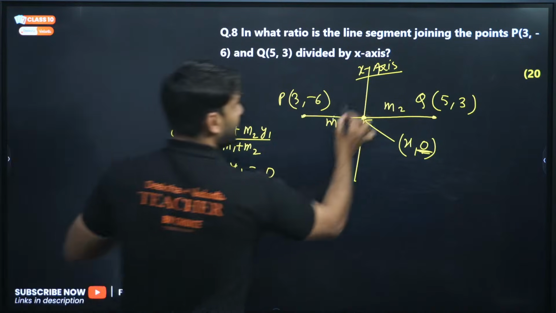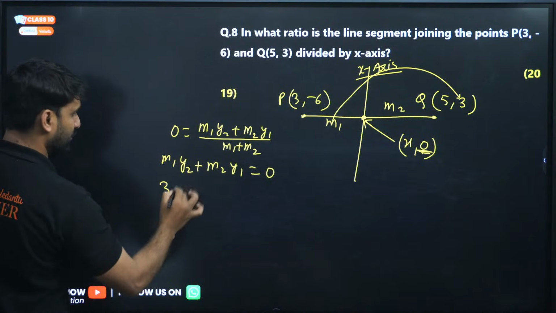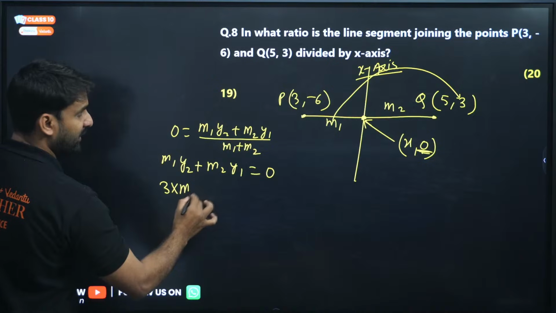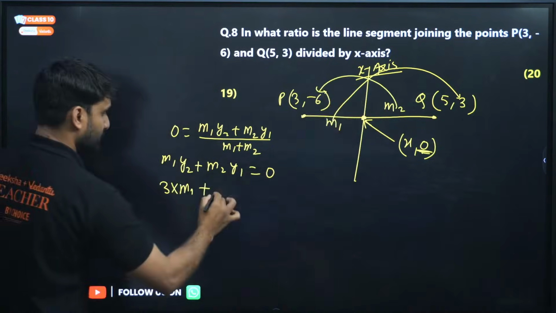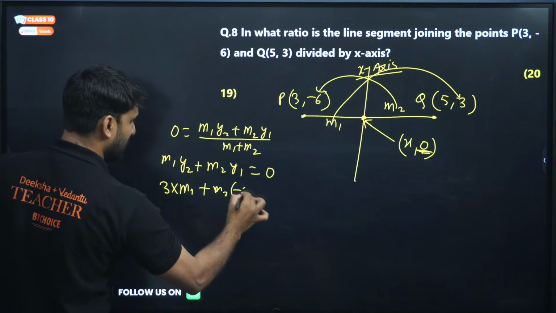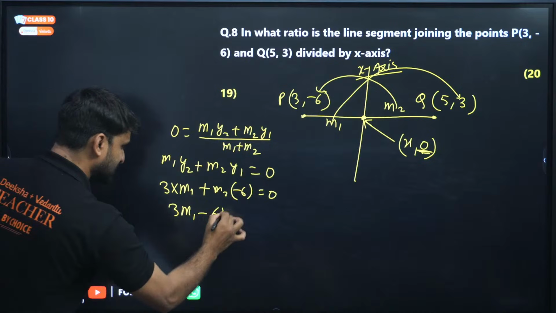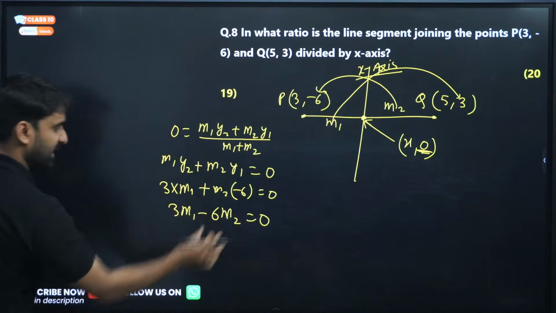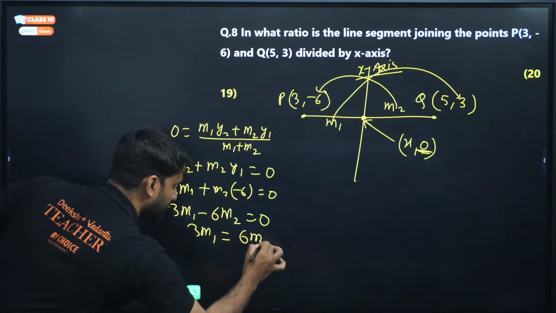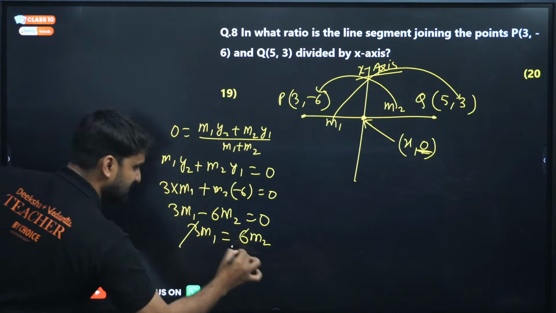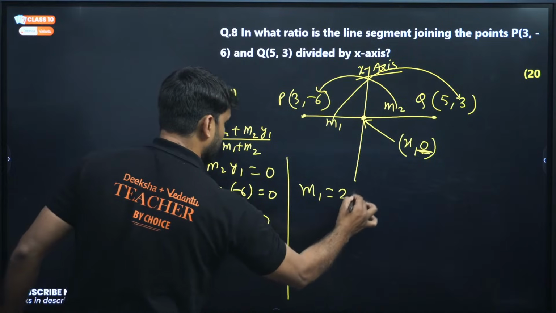Now m1 into 3 plus m2 into -6 equals 0. So 3m1 minus 6m2 equals 0. Shifting, 6m2 goes to the positive side, and 3 cancels 6 two times, so m1 is equal to 2m2.